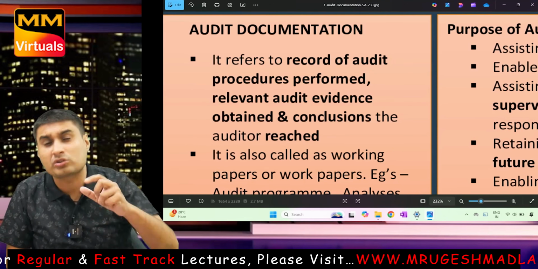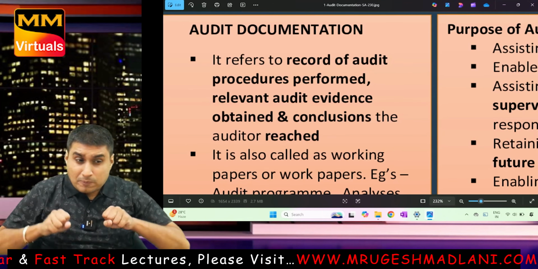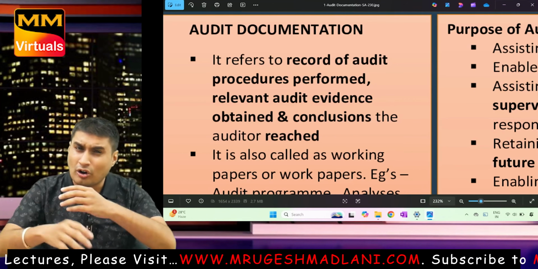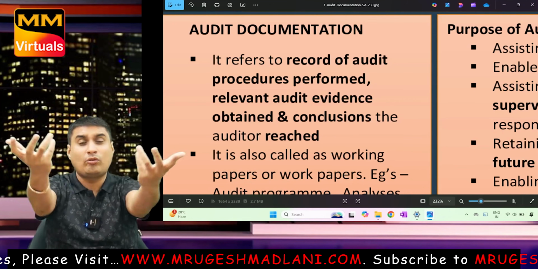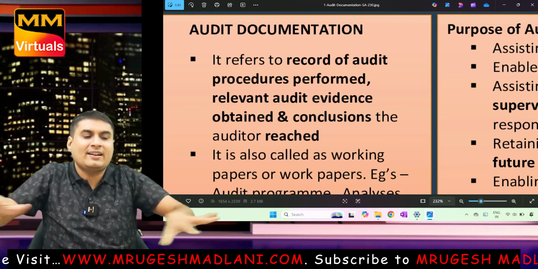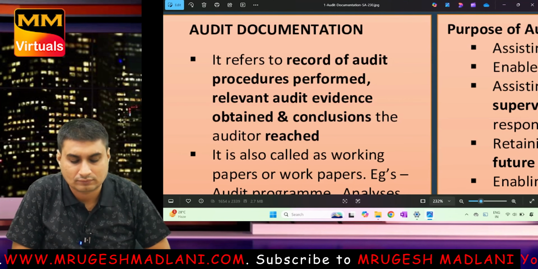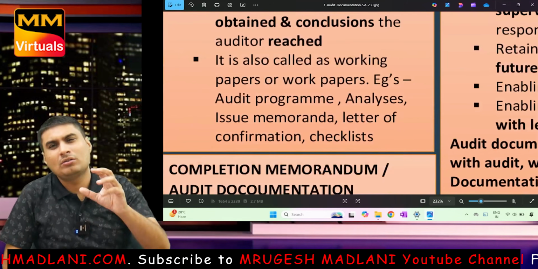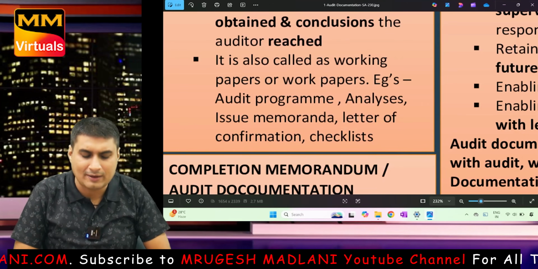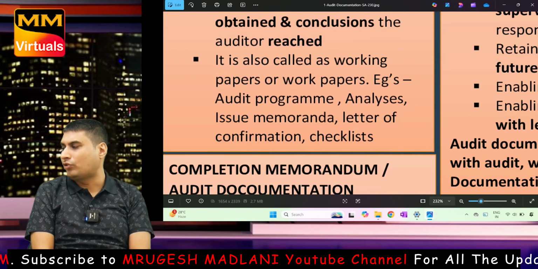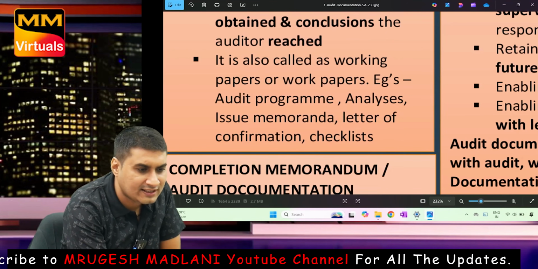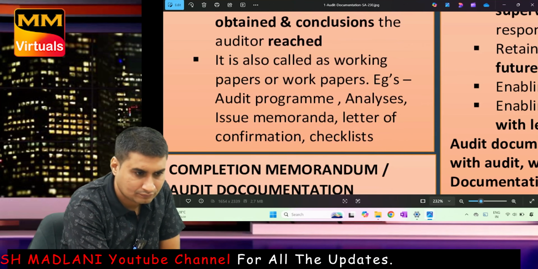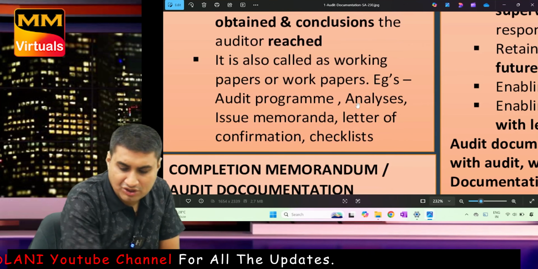It's a record of audit procedure performed, audit evidence obtained, and conclusion reached. One last time, what is documentation? It's a record of audit procedure performed. From there, what you get? Audit evidence obtained and conclusion reached. Over. Also called as work paper. Tell examples: audit analysis sheet, audit program, issue sheet, letter of confirmation, checklist. All these are documentation.